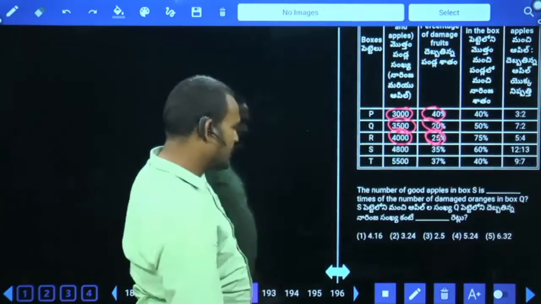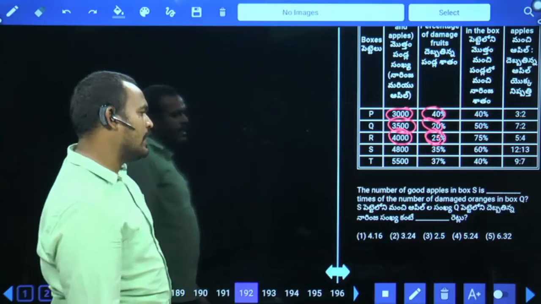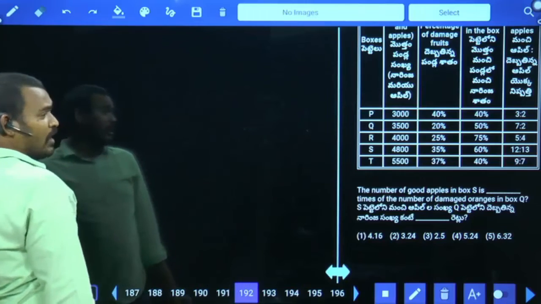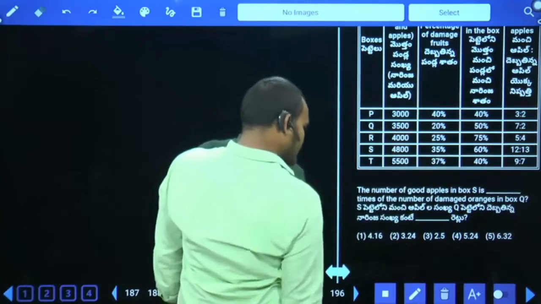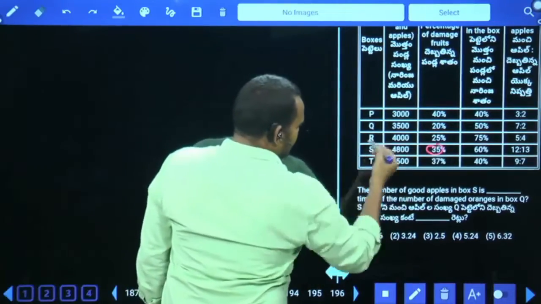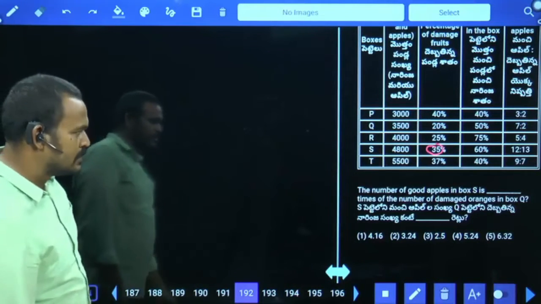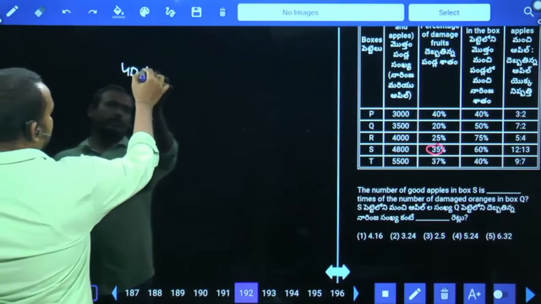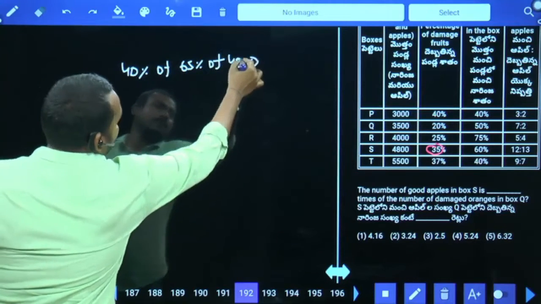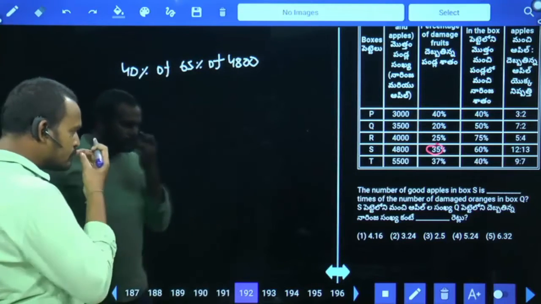Okay. Next, 192. The number of good apples in box S is how many times the number of damaged oranges in box Q? Good apples in box S. First, 35% are damaged means good are 65%. In that 60% are oranges means the remaining 40% are apples. 40% of 65% of which value? 4800. This is how many times the number of damaged oranges in box Q?